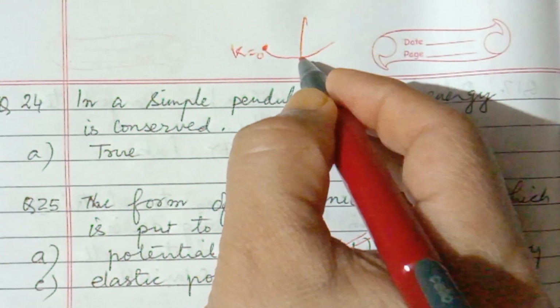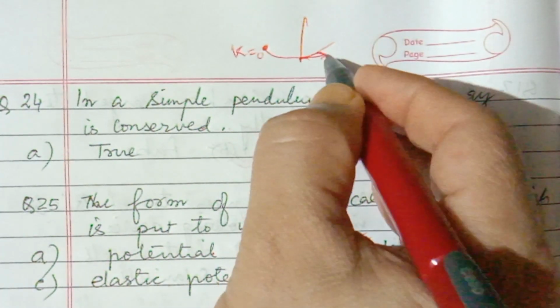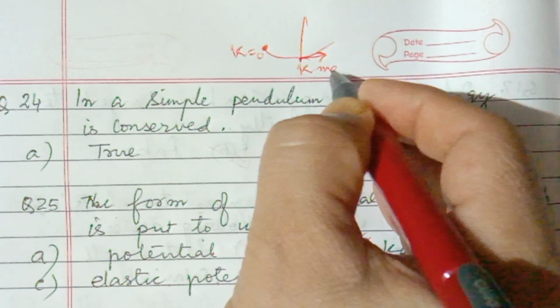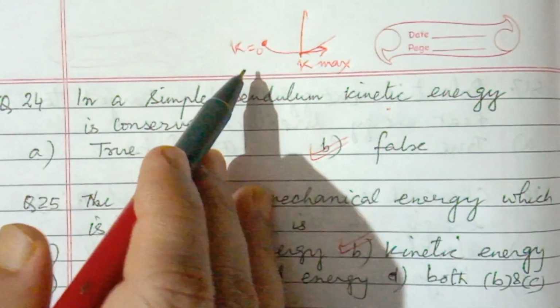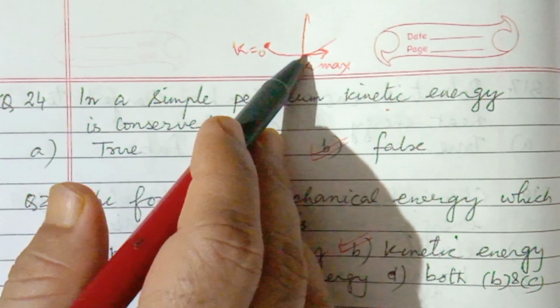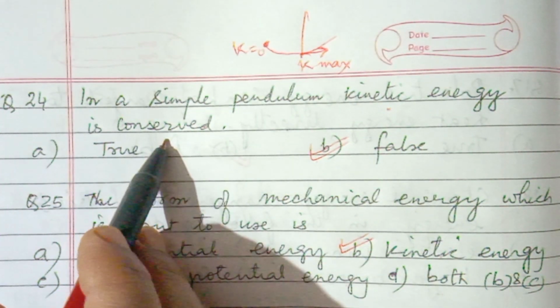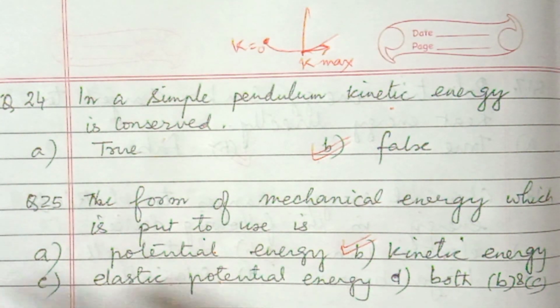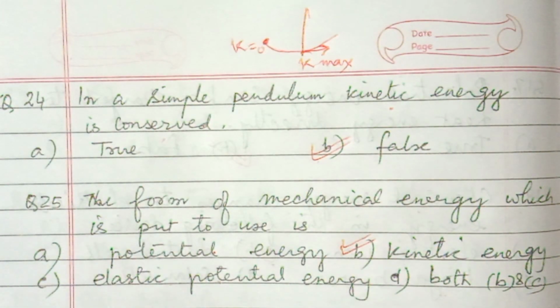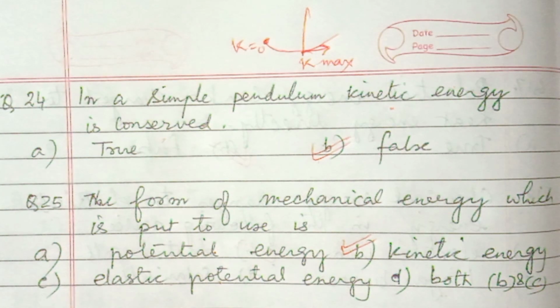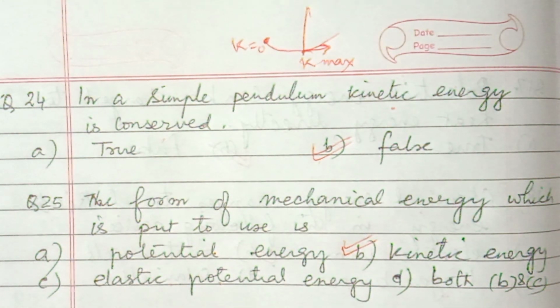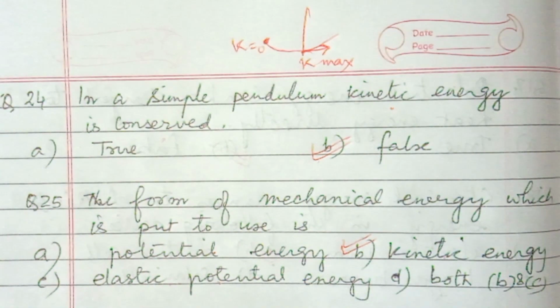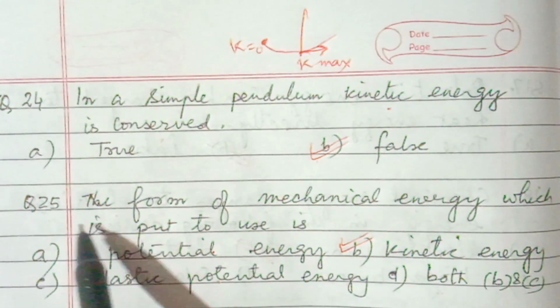And here it is maximum velocity, maximum kinetic energy. So kinetic energy is changing, so it is not conserved. Total energy is conserved in this case, but the question is asking whether kinetic energy is conserved. So answer is false.